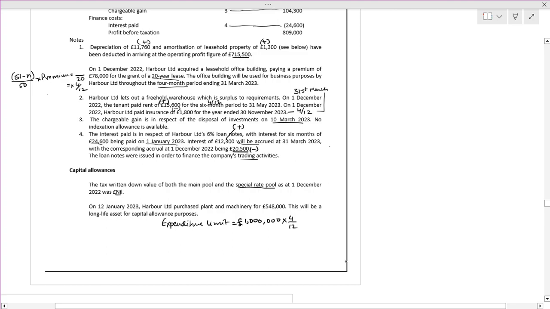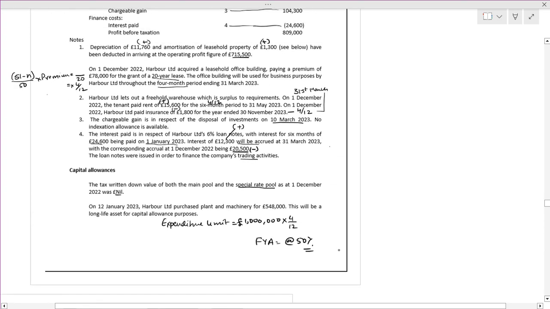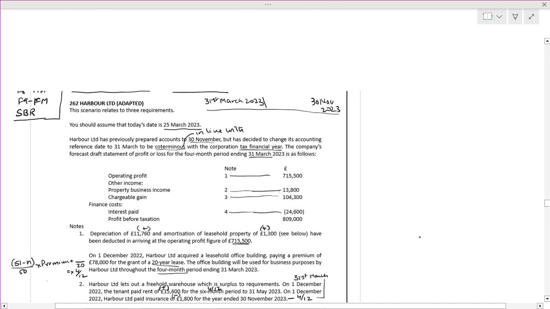Out of 1 million, whatever balance we get, you have the first year allowance. What is the first year allowance on the special rate pool? On the special rate pool, the first year allowance will be at the rate of 50%. Fine, we will take that into account. It's easy, it's not difficult. Now slowly we will work out how it is best going to be possible.